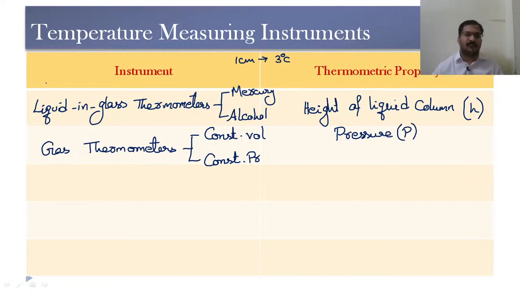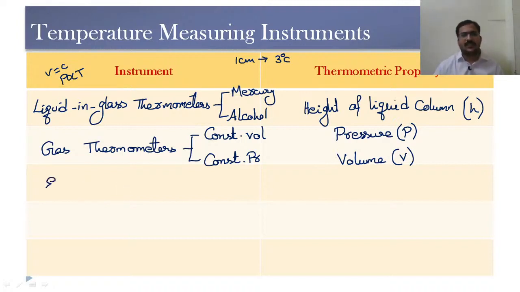We know that when volume is kept constant, pressure is directly proportional to temperature. So with the increase in pressure, there might be increase in the temperature or vice versa. Then when it comes to this constant pressure gas thermometer, the thermometric property by which we are going to measure temperature is volume. So at P equal to constant, we know that volume is directly proportional to temperature.